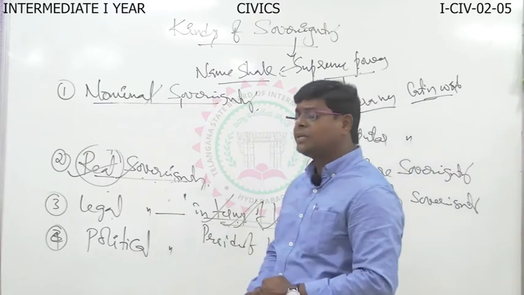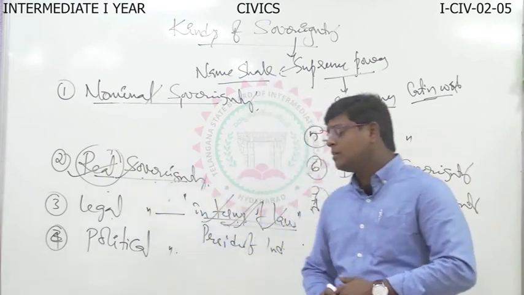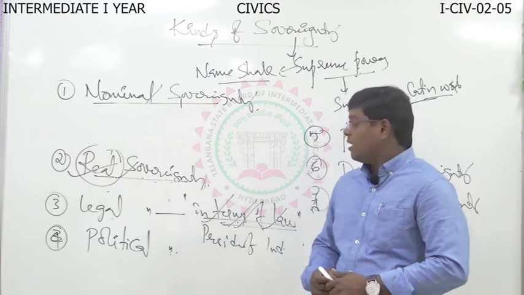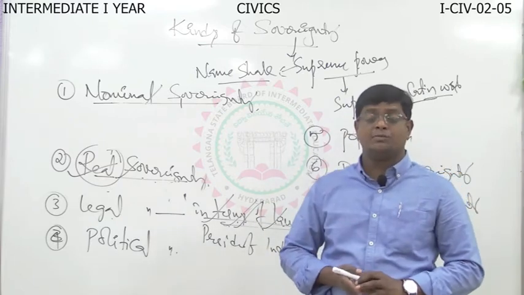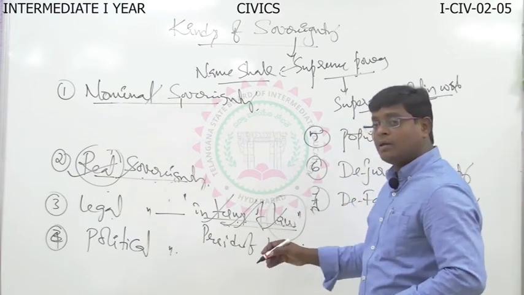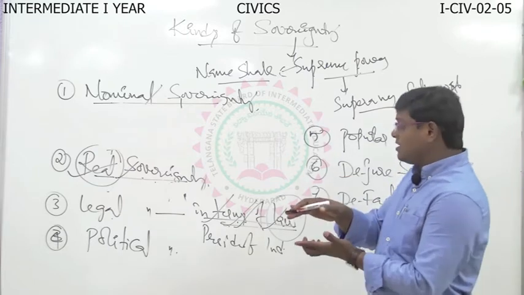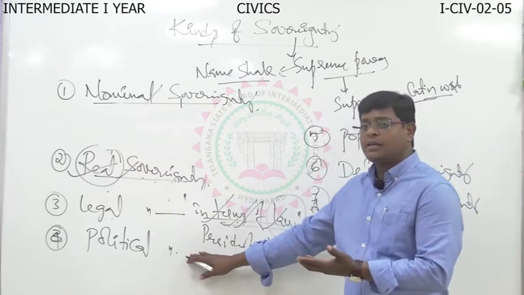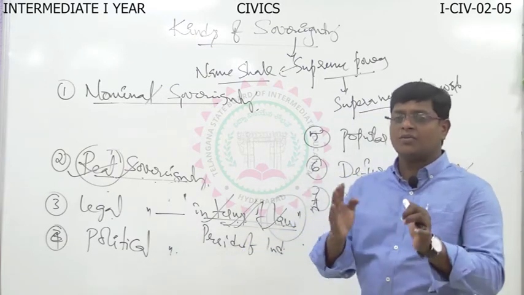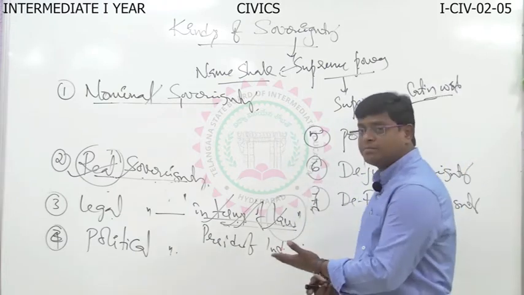So what about the political sovereign? Political sovereignty. It's very clear. Political sovereignty is the sovereignty power which is behind the legal sovereignty. Legal sovereignty is by law. Behind the legal sovereignty, one force exists, one power exists, that is political sovereignty. According to the Constitution of India, if you take the Indian Constitution preamble as the example, who is the source of power?